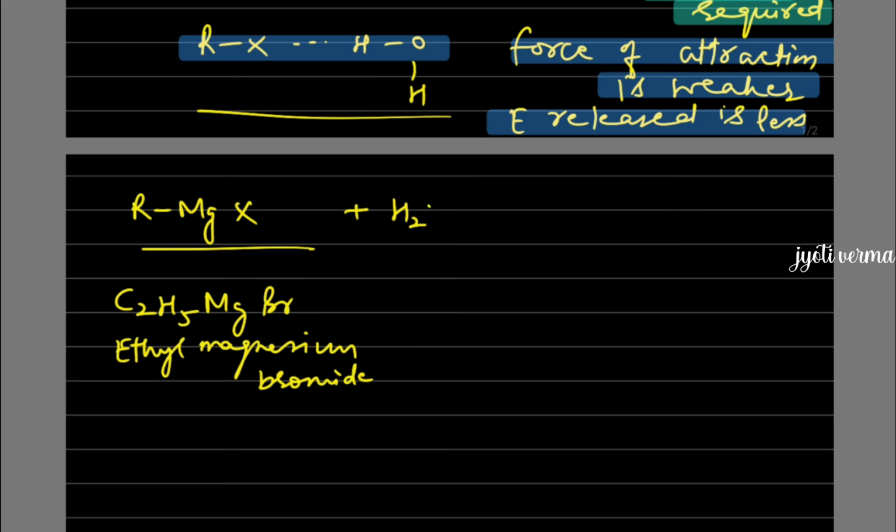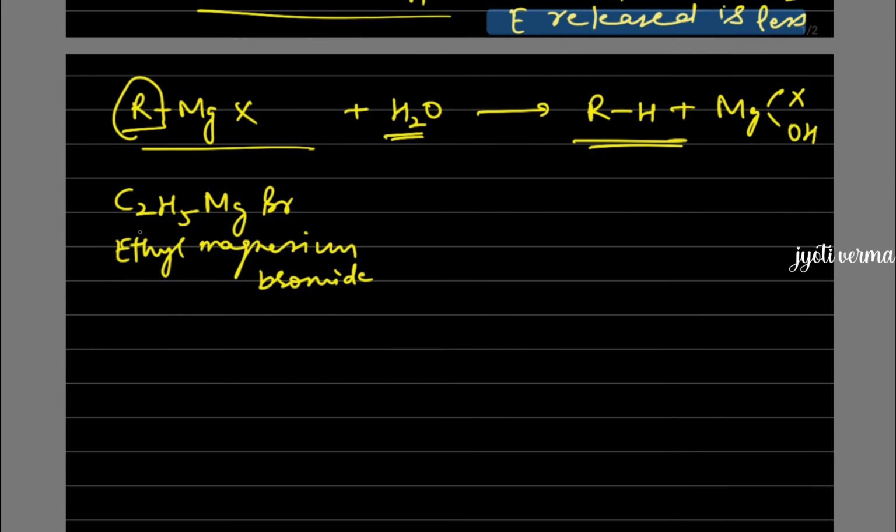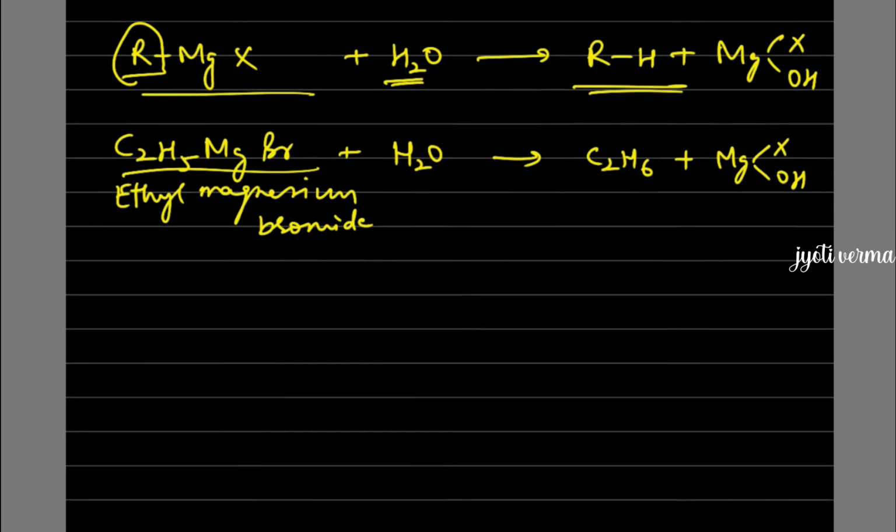Because it will react with moisture, it will react with water to give the corresponding alkane. So this R will be combining with the H of water, and we will be getting this as a byproduct. So the corresponding alkane will be obtained. Say for example, we are taking ethyl magnesium bromide. If we react it with water, it will be converted to ethane, C2H6, and MgXOH.